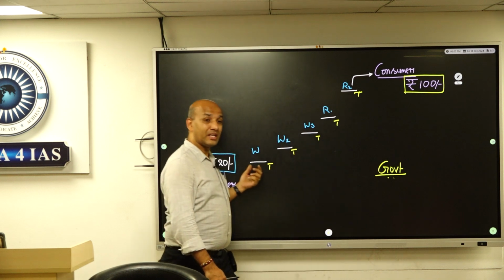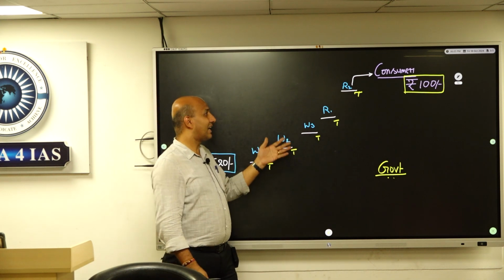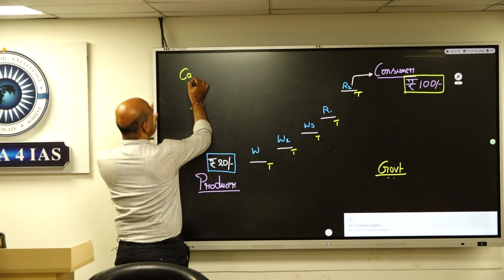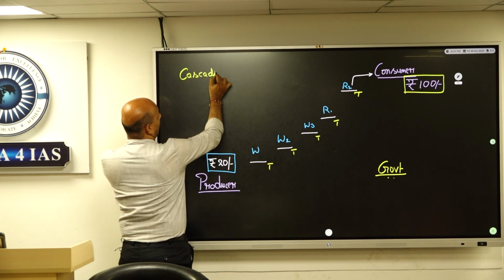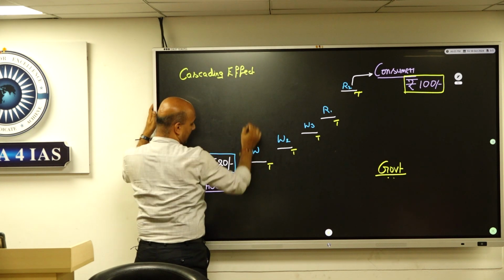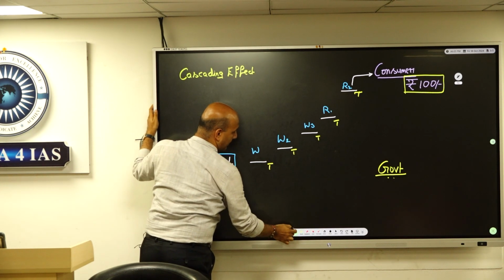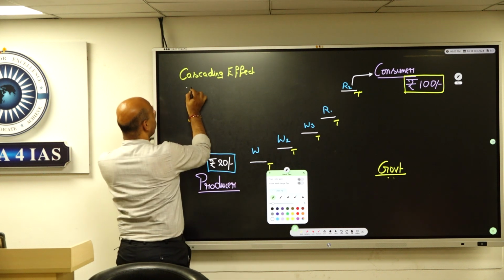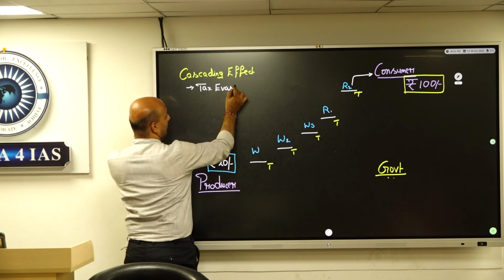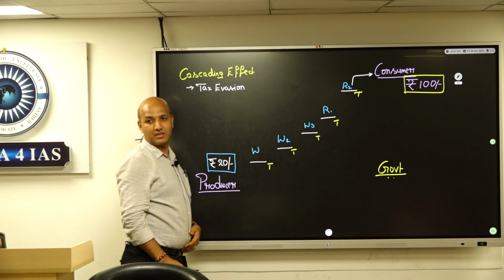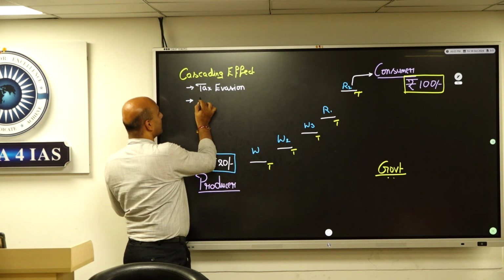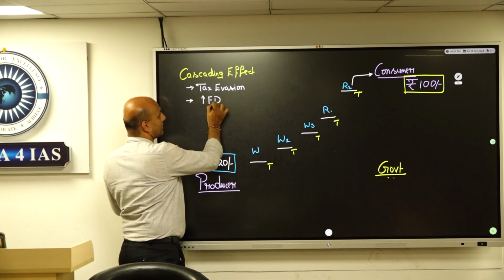Why? Because when there are too many types of taxes collected at so many levels, that led to what? Cascading effect. And what was the impact of the cascading effect? The impact was there was too much tax evasion. Very difficult to find out. Right? With increased tax evasion, naturally what goes up? Fiscal deficit goes up.